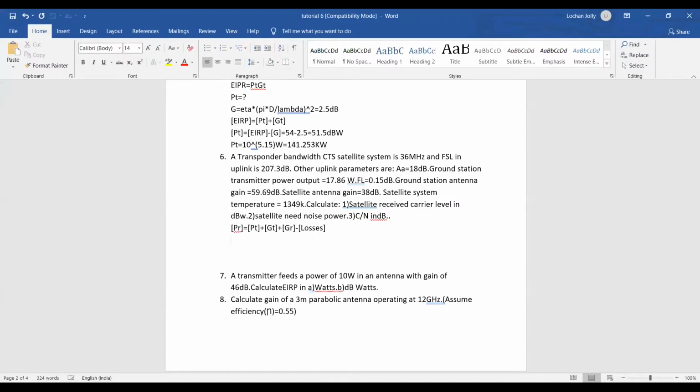Now what are the losses? Losses is equivalent to your FSL plus atmospheric absorption plus feeder loss, correct?